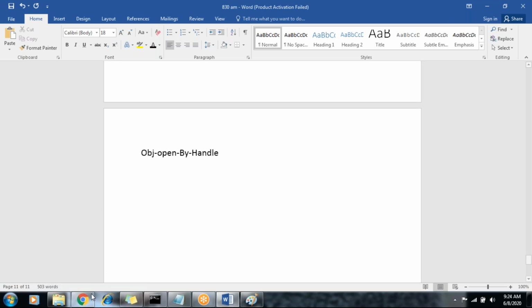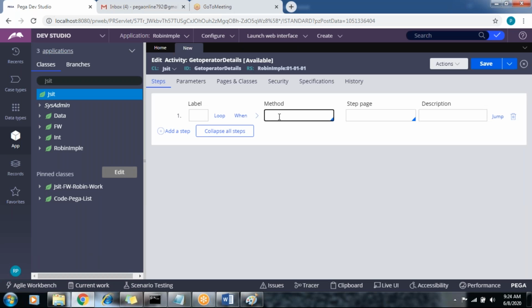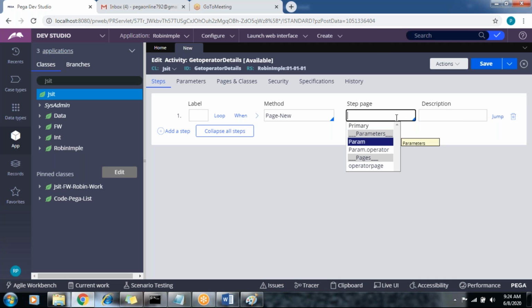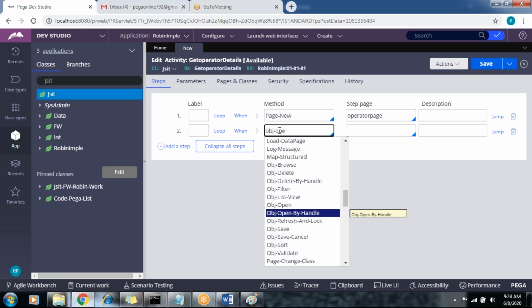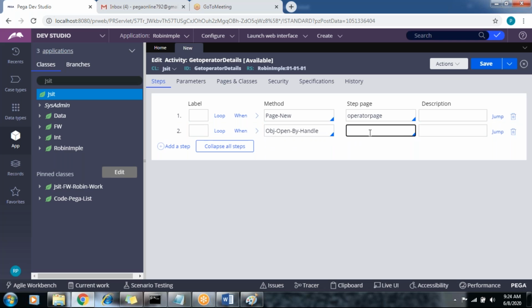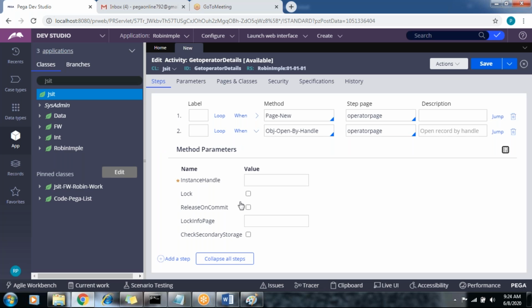I can just come back and create the page first, using the page new method. What's the page? Click on operator page. Add one more step, obj icon open icon by handle. Give the operator page here. Click to expand this method. We need to provide the instance handle.